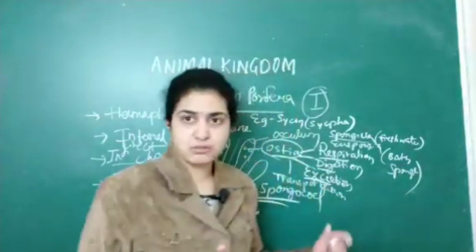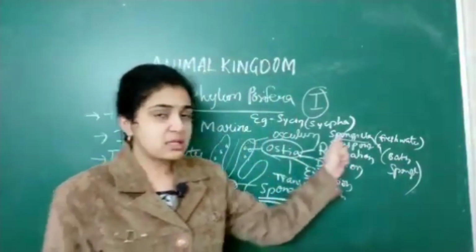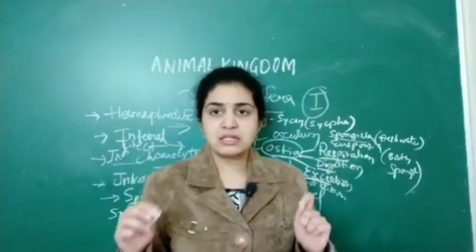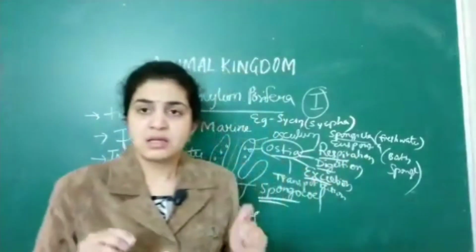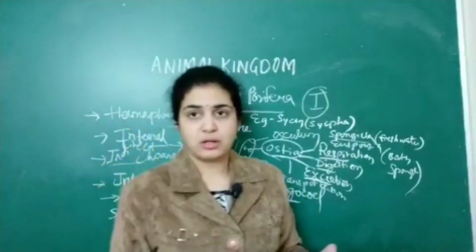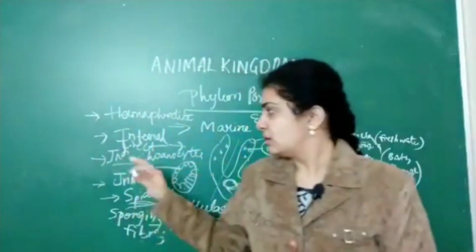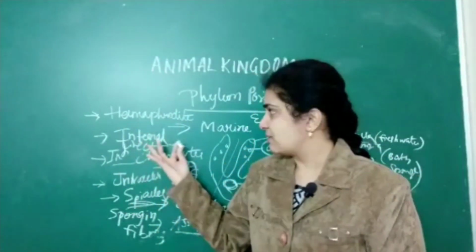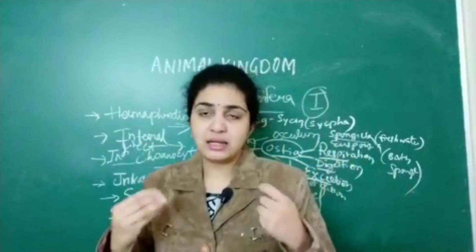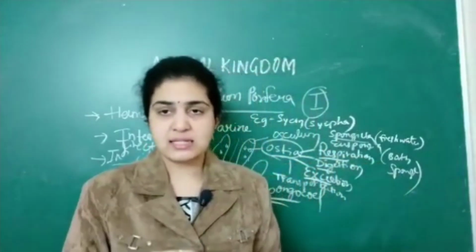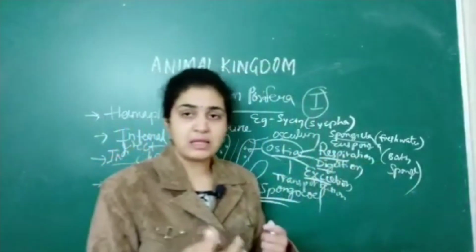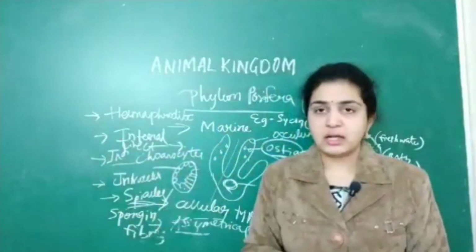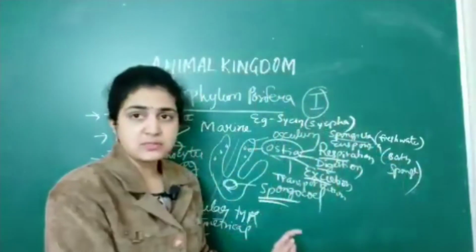Which is the freshwater sponge? Mostly they won't ask directly. They'll give you an example like Euspongia exhibits a process, in that digestion is intracellular. They'll give you an assertion, and then it is true. They exhibit intracellular digestion only. Next they will say they are hermaphrodites. Like that they'll give you scientific names as well as examples. So that's why I am taking so much time and explaining these different types of sponges.